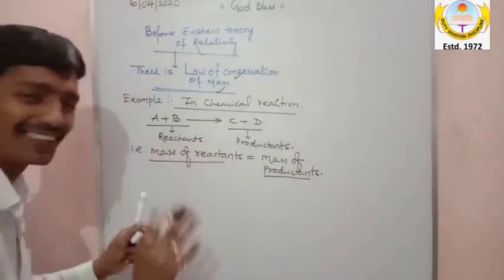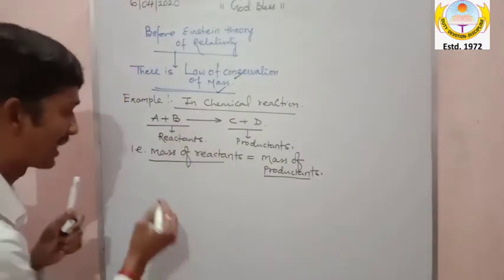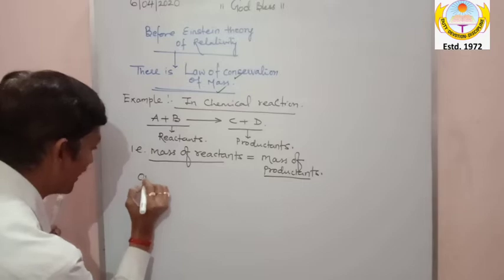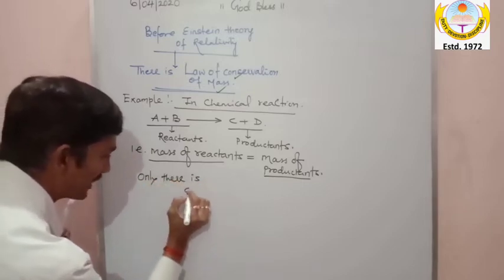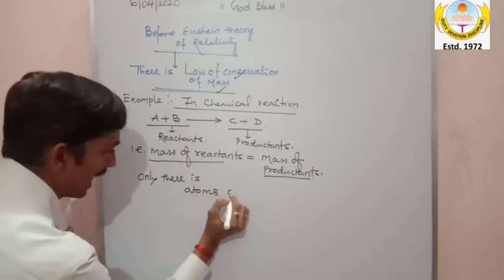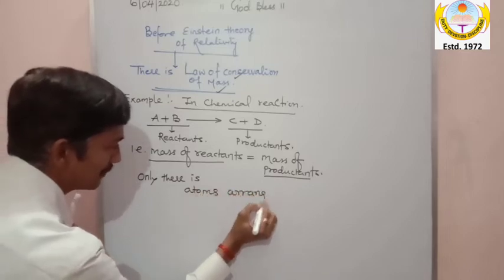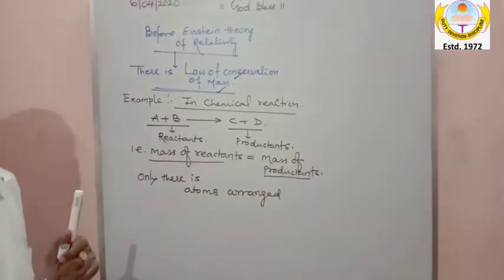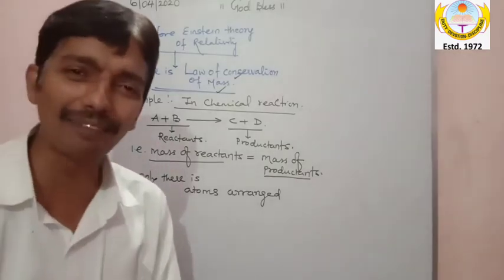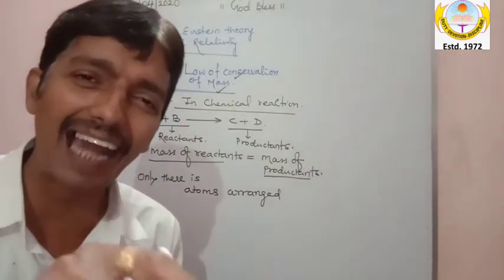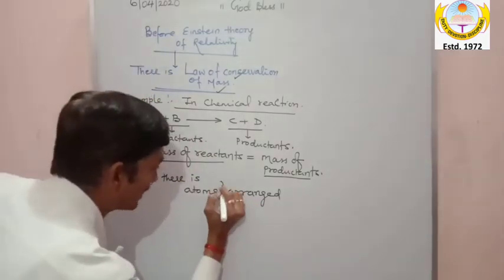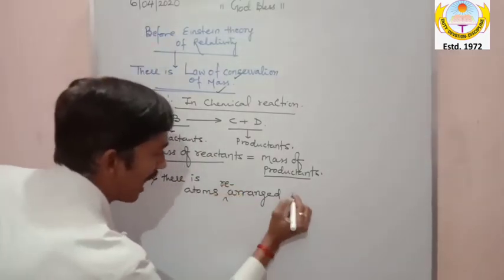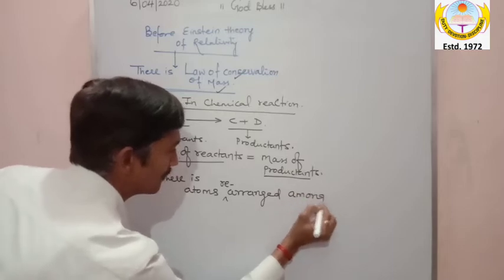My dear, I think during the chemical reaction, only atoms are rearranged. What takes place when the reaction is taking place? Sir, atoms get rearranged. You can say atoms get rearranged among molecules.